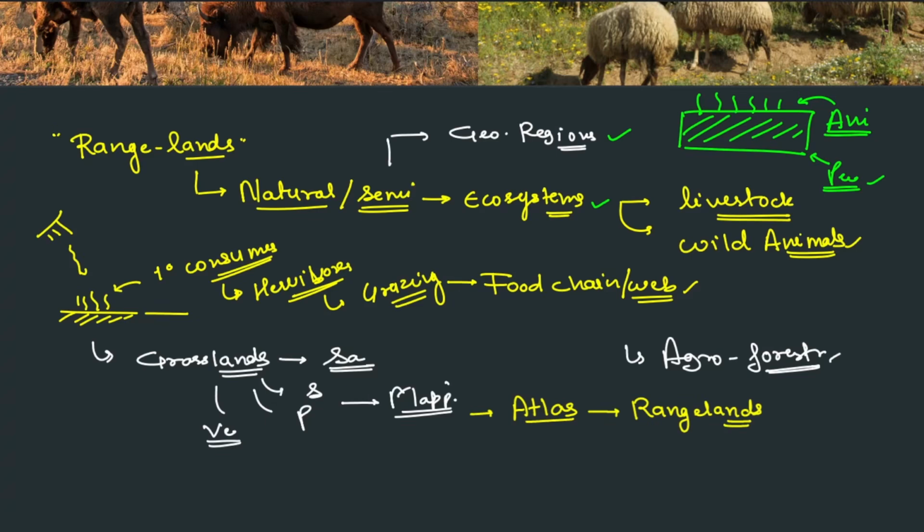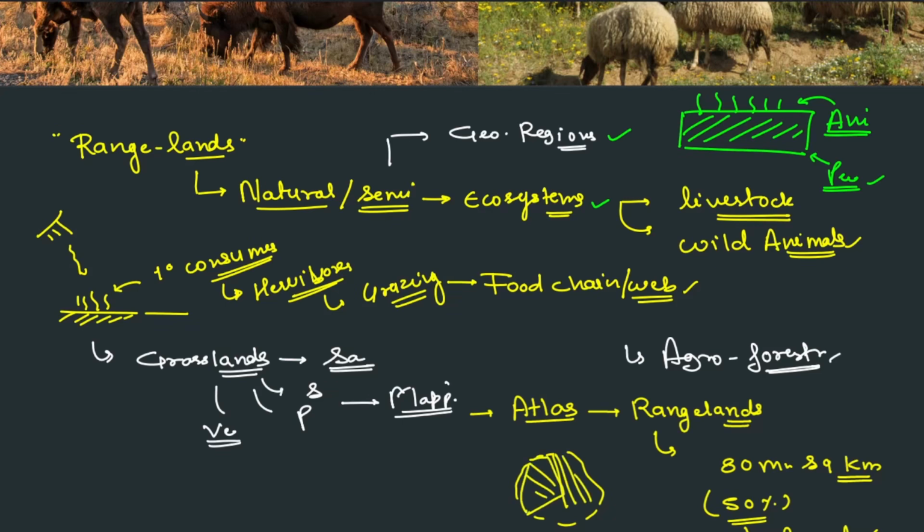Next thing, rangelands cover over 80 million square kilometers of Earth's terrestrial surface area. This figure is very important. That basically means 50% of the Earth's land, sorry. Earth's surface is very big, it has oceans also. Let's say this is our Earth. We are eliminating the oceans, only keeping the land, and from that also 50% is covered with the rangelands.